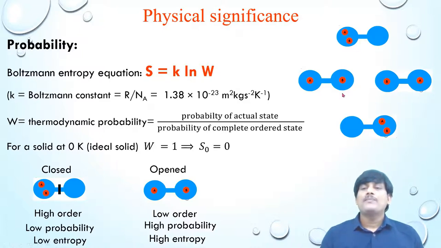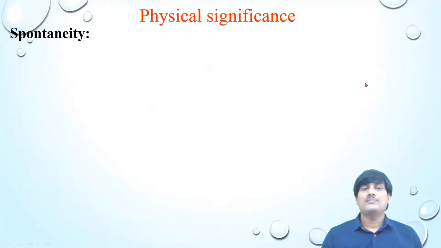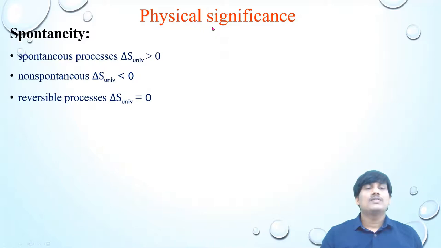So in this case, when the molecules are distributed uniformly, the probability is more, the disorder is more, so the entropy is more. Spontaneity of a process: you can predict the spontaneity of a process by using entropy. According to the second law of thermodynamics, a process is spontaneous when delta S universe is greater than 0.